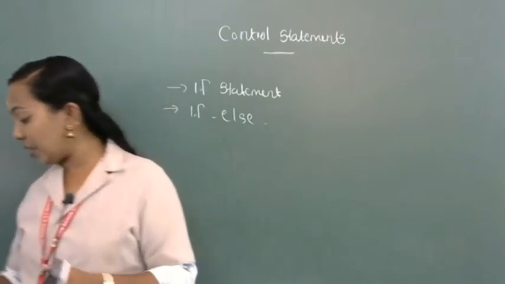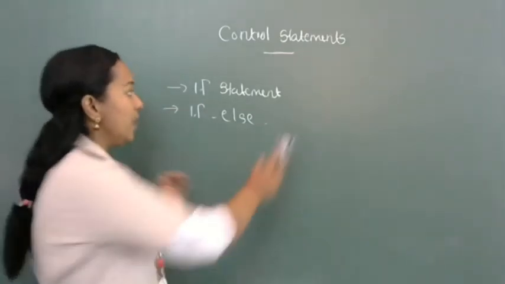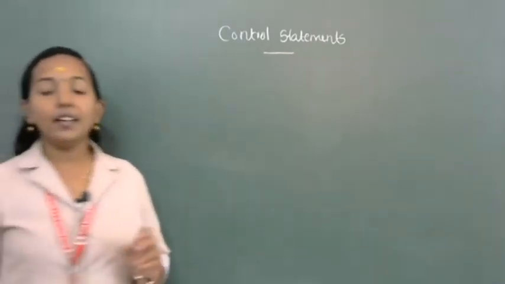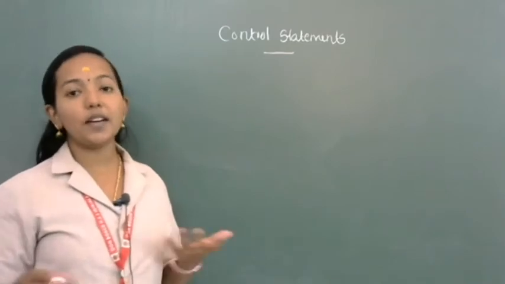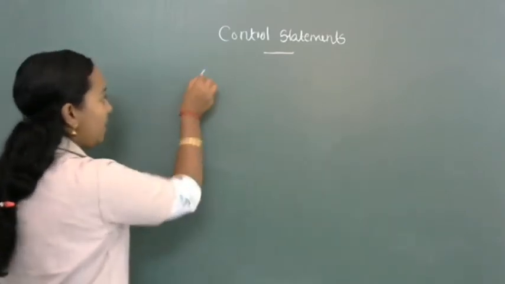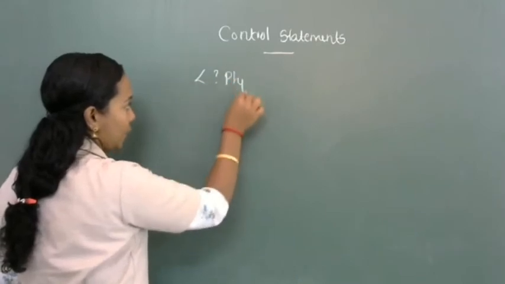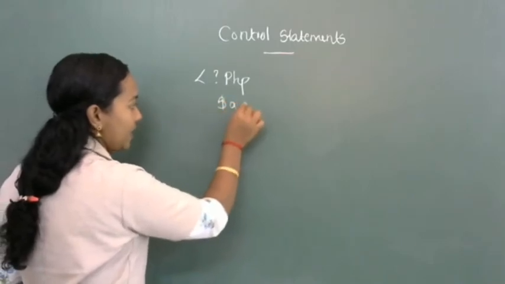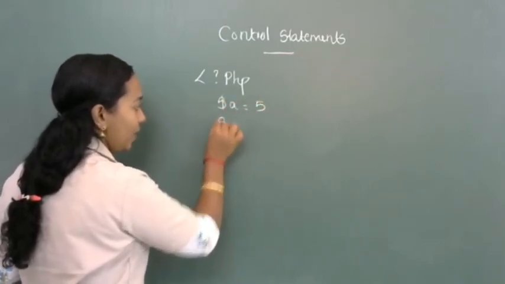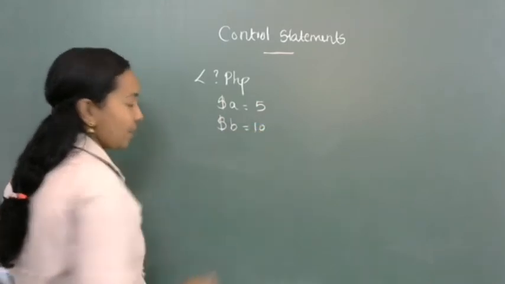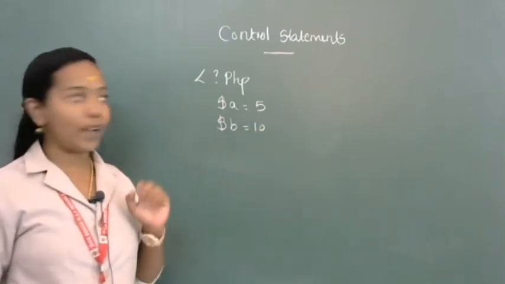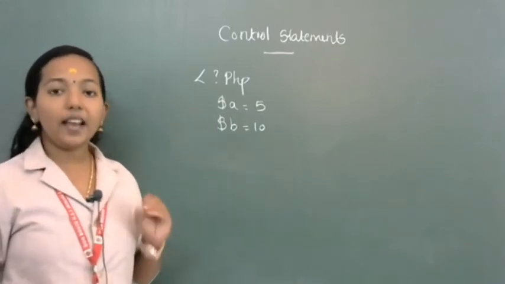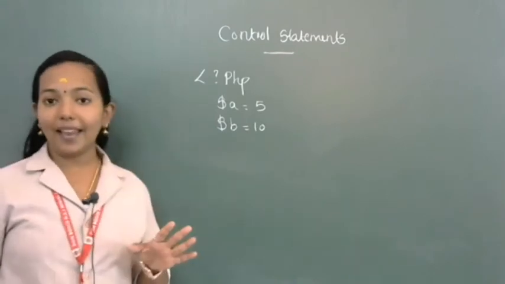So the first condition, here is one example. Suppose two numbers are given in a PHP program, then you want to check which one is the bigger value. So every PHP program starts like this, with the open PHP tag. After that $A is equal to 5 and $B is equal to 10. Okay, two variables $A and $B. $A equal to 5 and $B equal to 10. Then I am going to compare variables A and B.